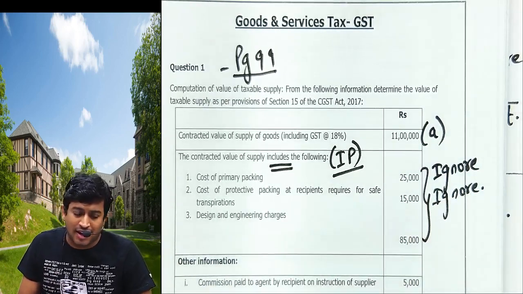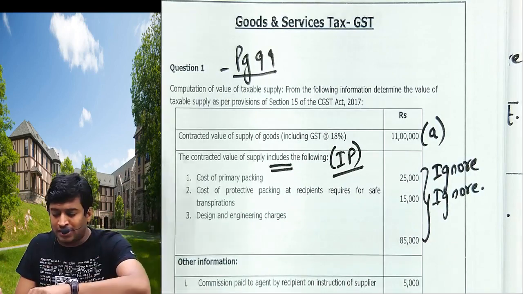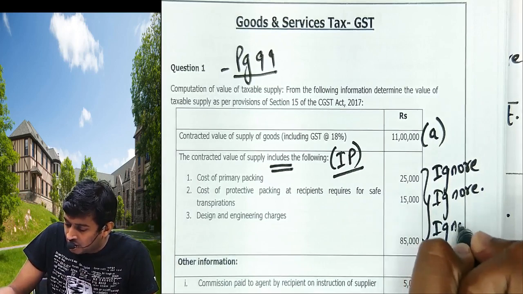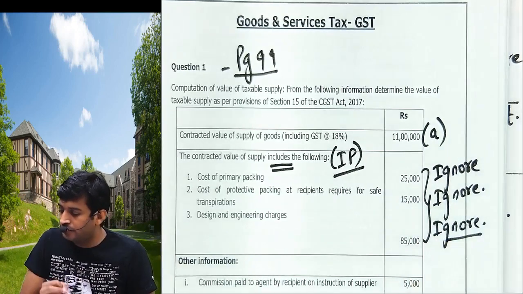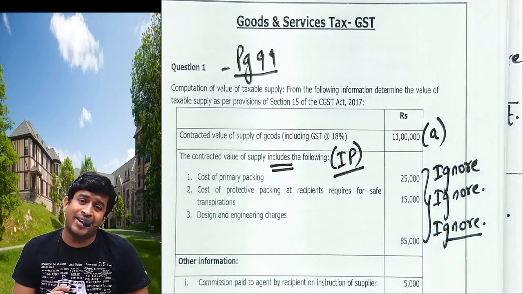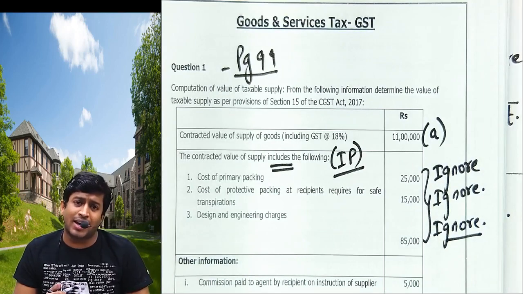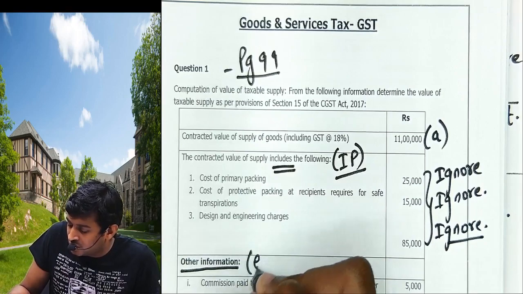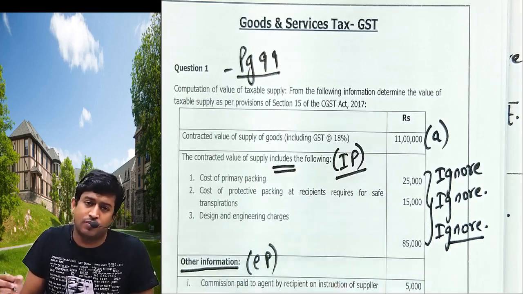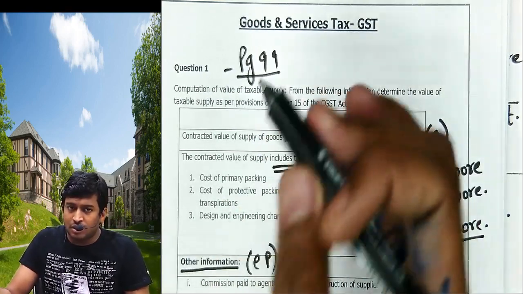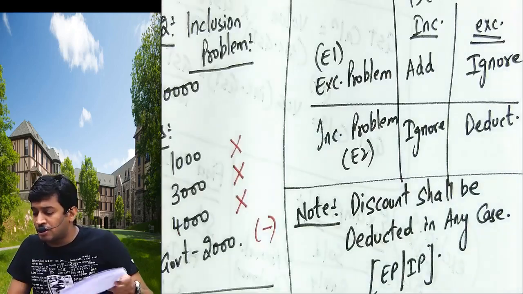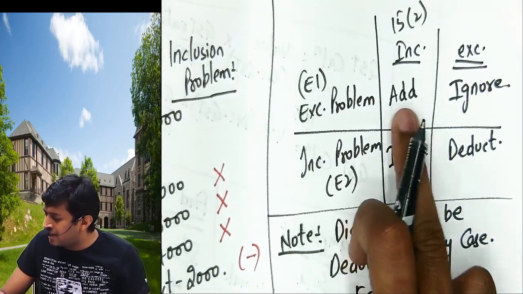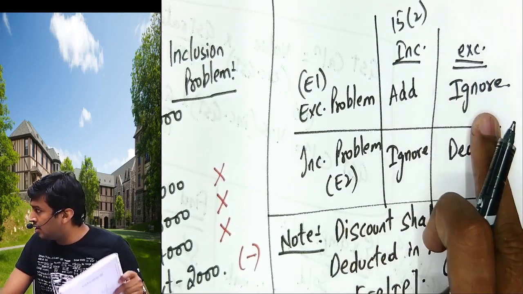Design engineering charges, I covered few examples 11, 12, उसमें सब आता. I should add, but he already added. Ignore. क्यों ignore? Because आप already add कर दिए सर, वापस double add क्यों करना है? Next, other information, बोलतो these are exclusive points now. First three were inclusive points, now exclusive points. Exclusive में क्या करना देखो अब. Inclusions I will add, exclusions I will ignore.